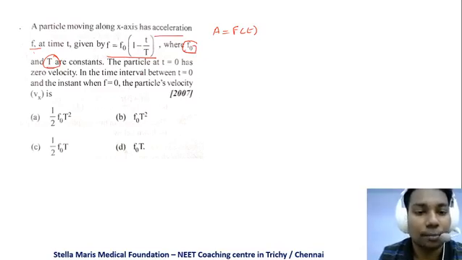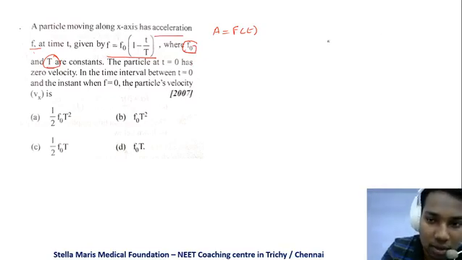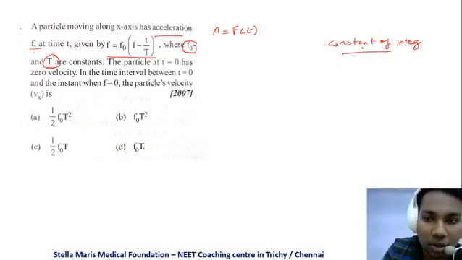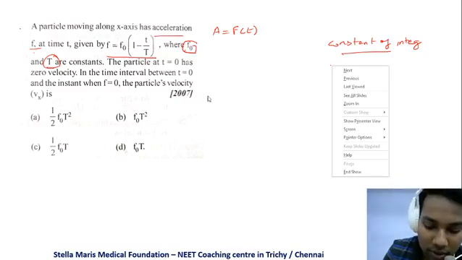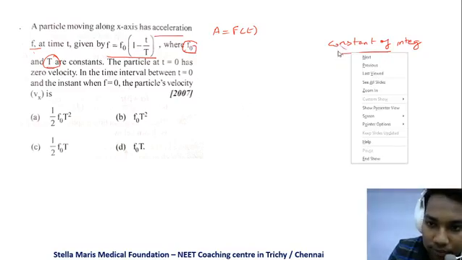When you know what integration is, in integration we have a constant of integration, and for that constant of integration we have some boundary conditions also.